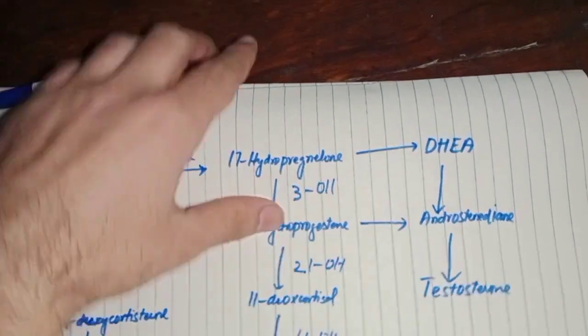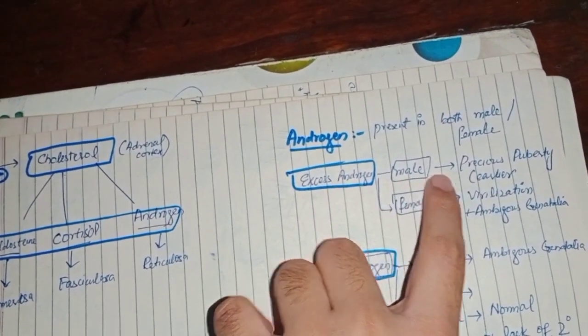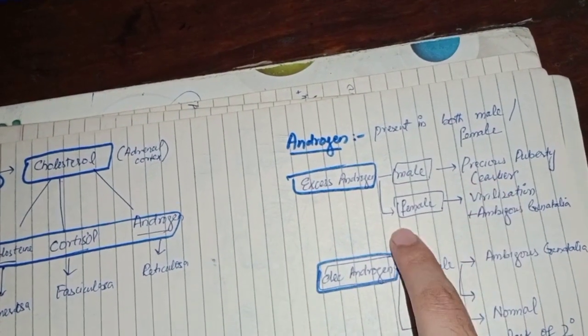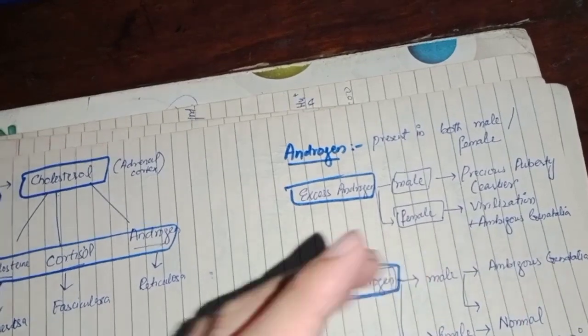And as I discussed on the previous slide, when you have excess androgen, if this patient is male, he will have precocious puberty, but if this patient is female, she will have virilization and she will have ambiguous genitalia. So I hope this helps you.